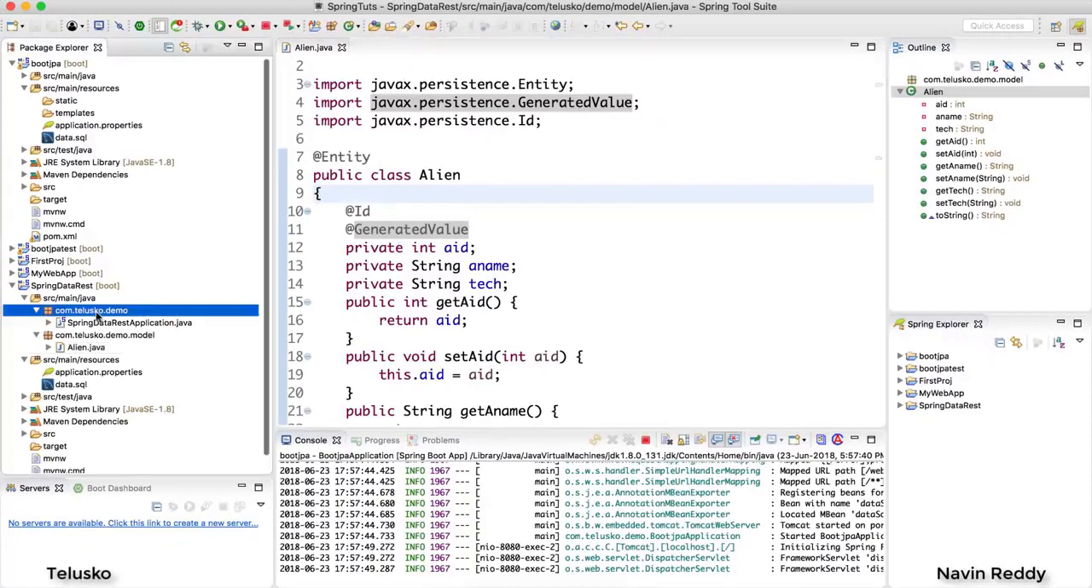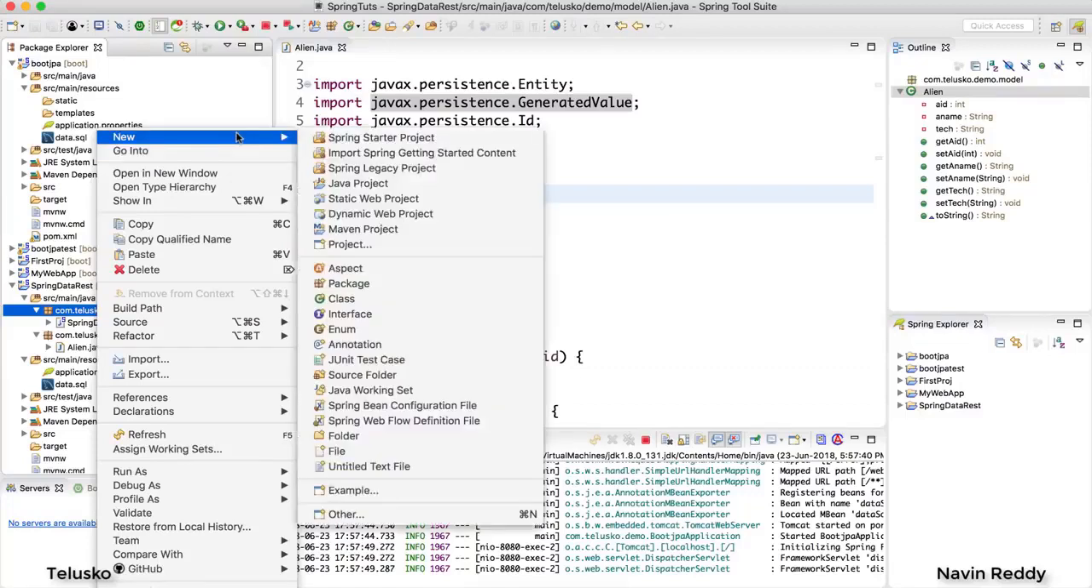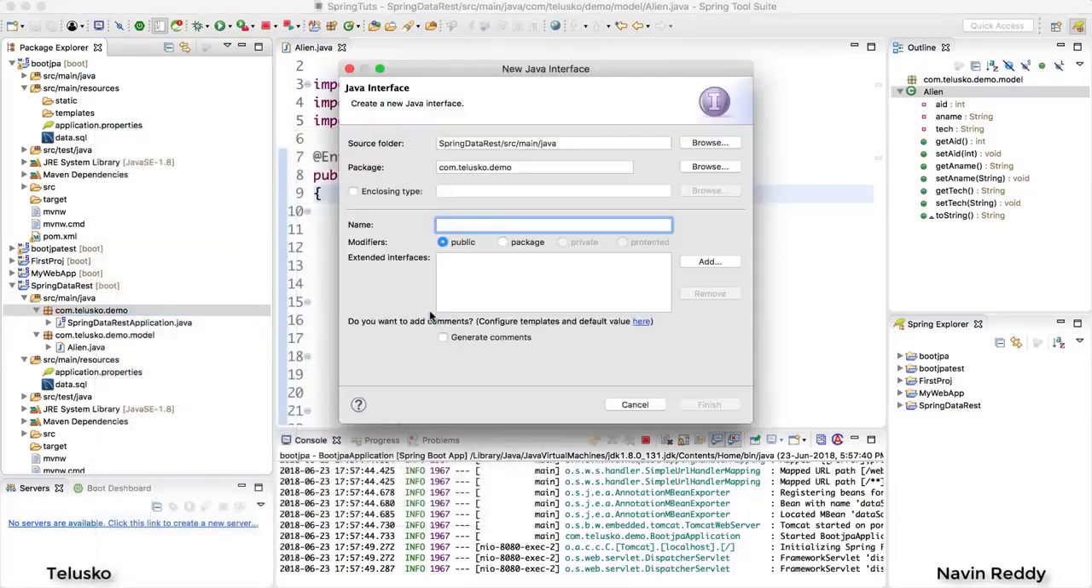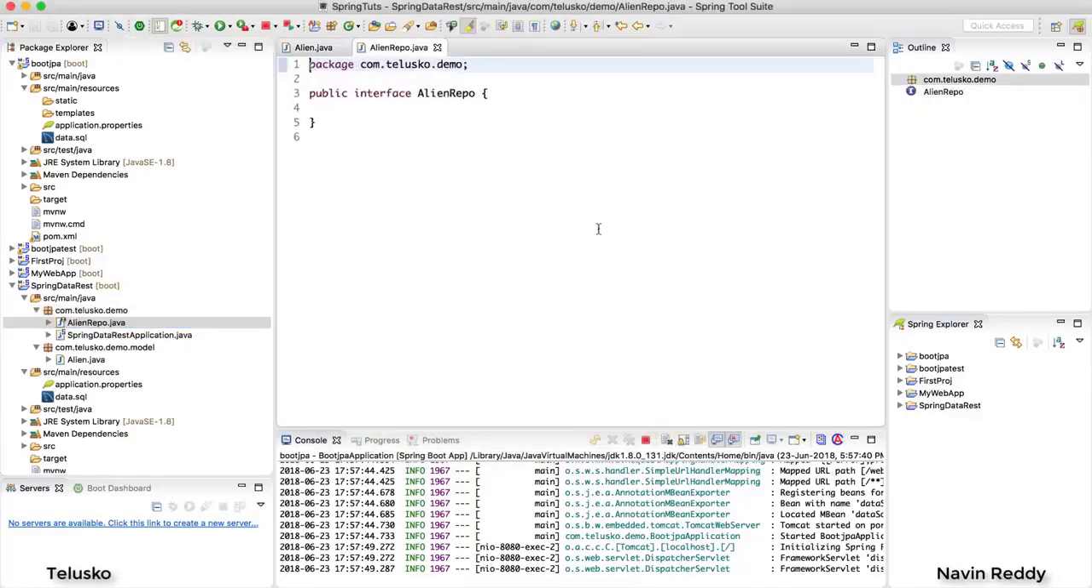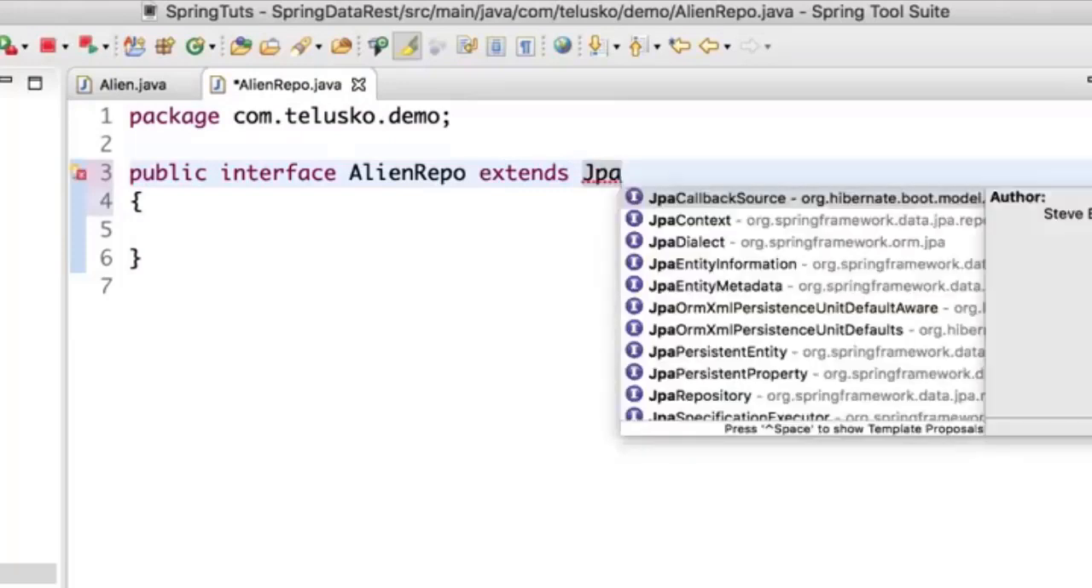Next thing I need here is a controller. Oh, that's good, right? We don't need a controller here because we are working with Spring Data REST. Directly we go for a repository. So we'll go for an interface, and I will name this interface AlienRepo, the same thing which we have done before, and click on finish. Now in this AlienRepo we will extend one interface, which is JpaRepository, because we want all the features, right?